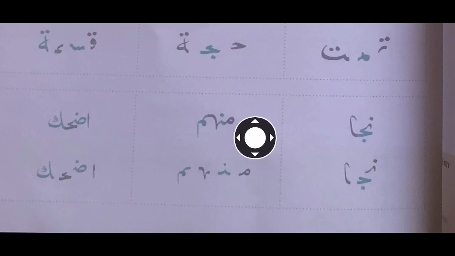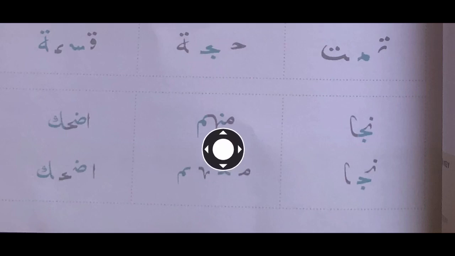Yunus, work this out for me. Meme, and then, look, there's a single dot on top. Noon, what's this here? Like a V shape. We've done this shape here. Ha, and meme, small ha. Meme, noon, ha, and meme.